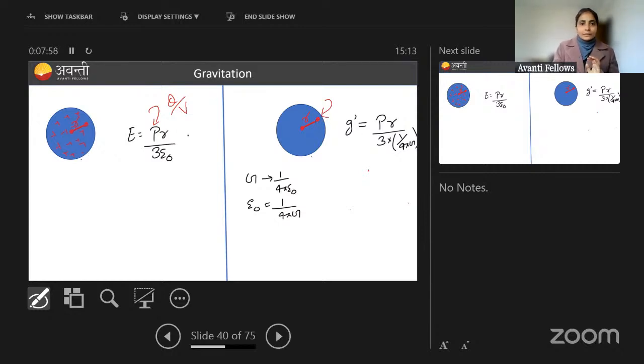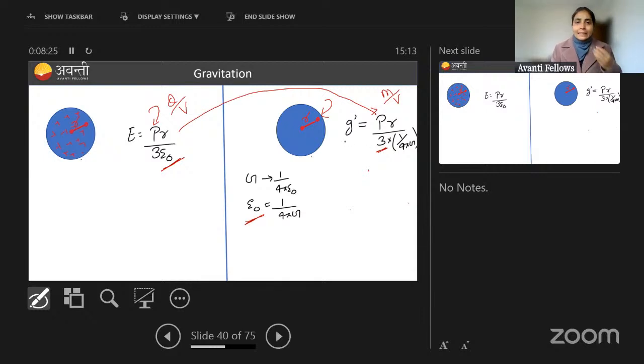So g dash, replicate this here. So rho here is what? Mass per unit volume, mass of earth divided by volume of earth. r is the position vector. In place of 3 into epsilon naught, what will come? Like G is equivalent to K, K means 1 upon 4 pi epsilon naught. So epsilon naught is equal to 1 upon 4 pi G. So here we wrote 1 upon 4 pi G.